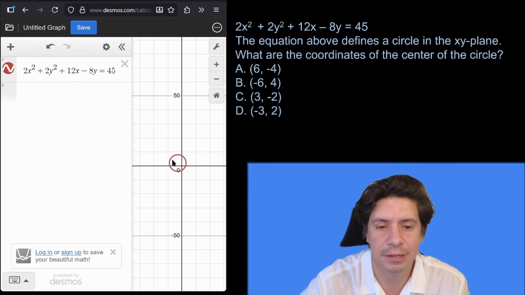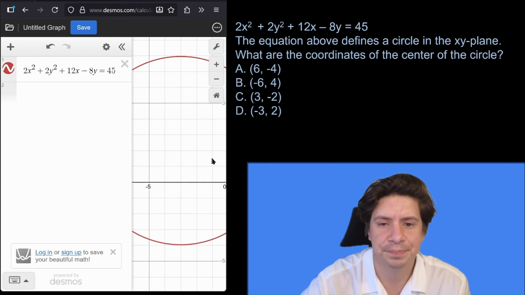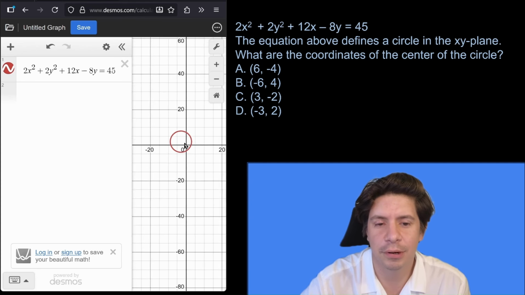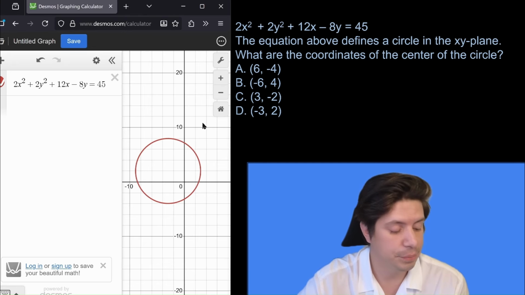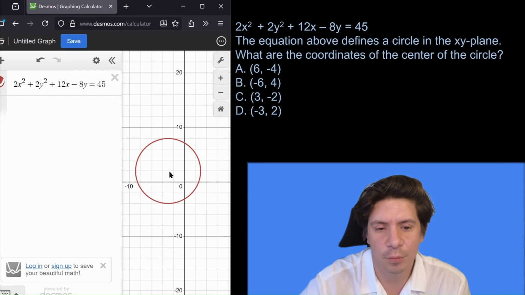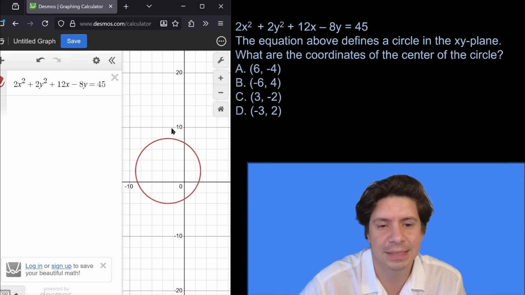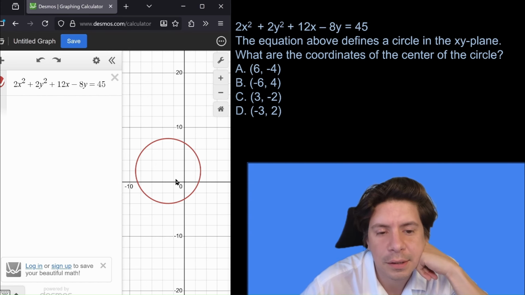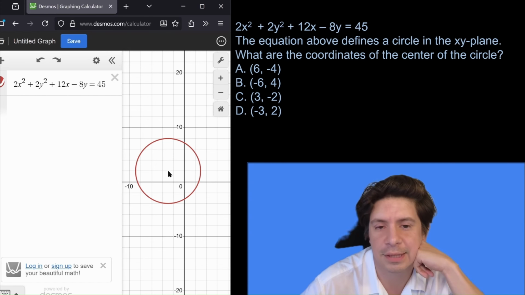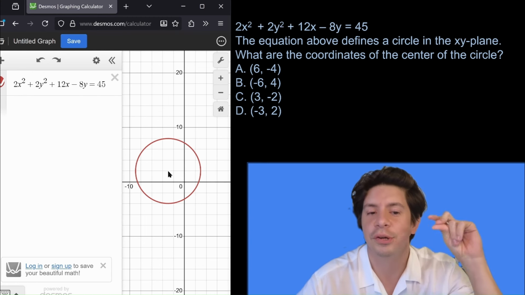Then we go down here, let's zoom in. So we have 6, negative 4. We already know that's not going to work. So it has to be x is negative and y would be positive. The only one that's like that is d, right? That would make sense. Negative 3, 2. Okay, that would be right around here and up here. That looks like the center. So it'd be negative 3, 2. Quick, just like that.